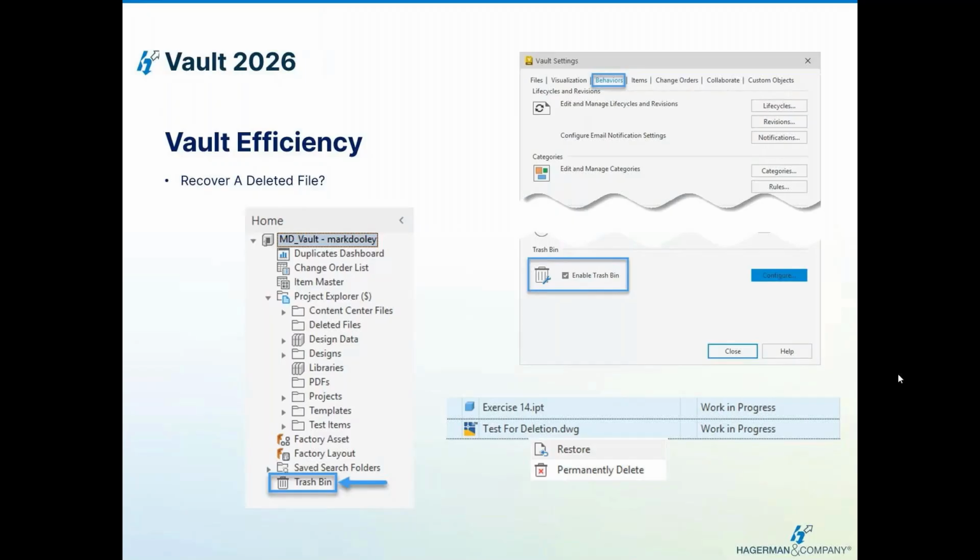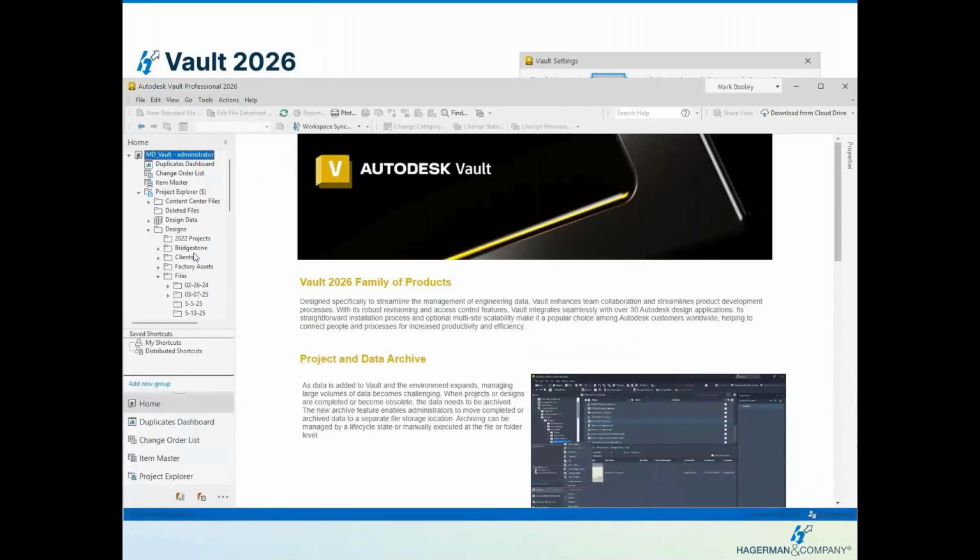If we delete a file by accident, why can't we recover it without having to go back to an ADMS backup and restore it? Well, now we can. As an admin, we can enable the trash bin. We can have it set to automatically empty the trash bin every 30 days or just leave the trash bin active.